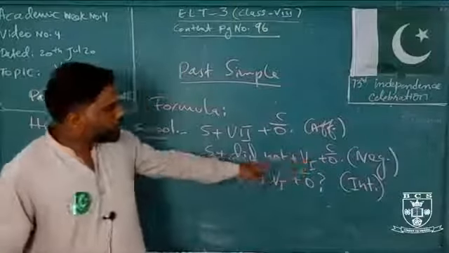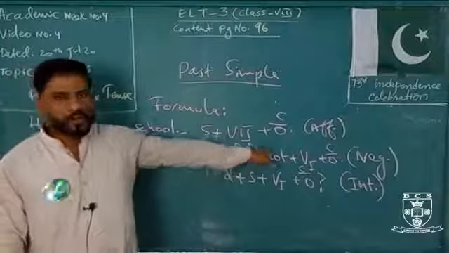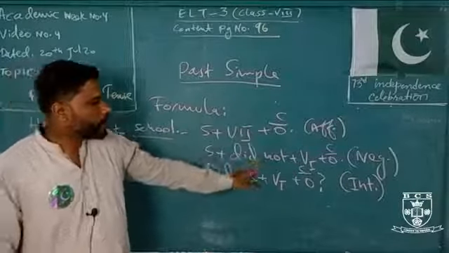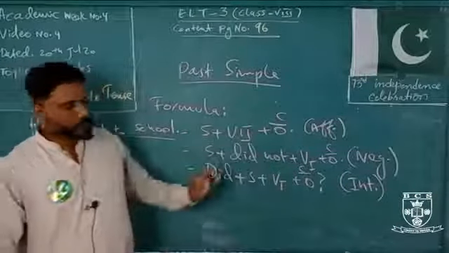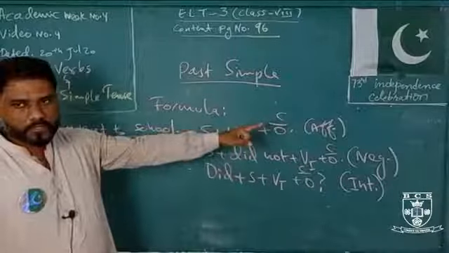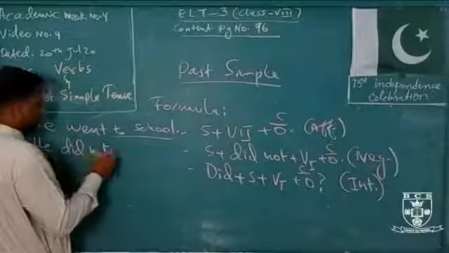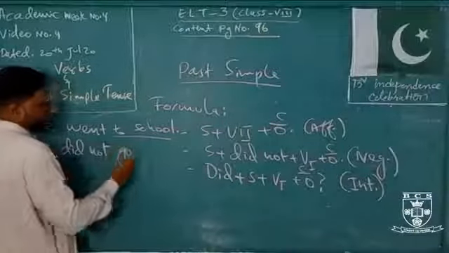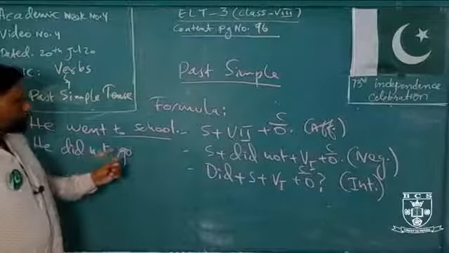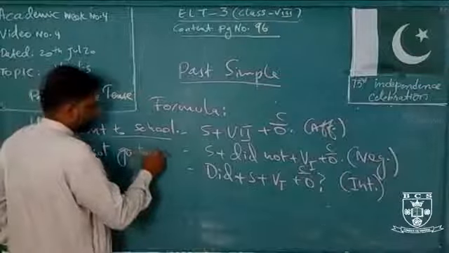When you are making a negative, you put did not, the helping verb, and after did not you will always put the first form of the verb, not the second form. This is something you have to remember. So, he did not go. The first form of went is go, to school.